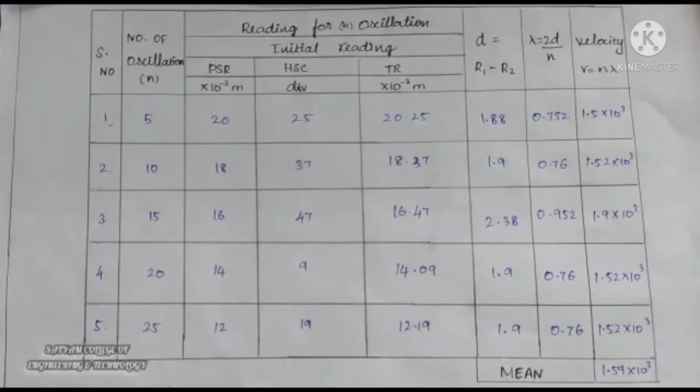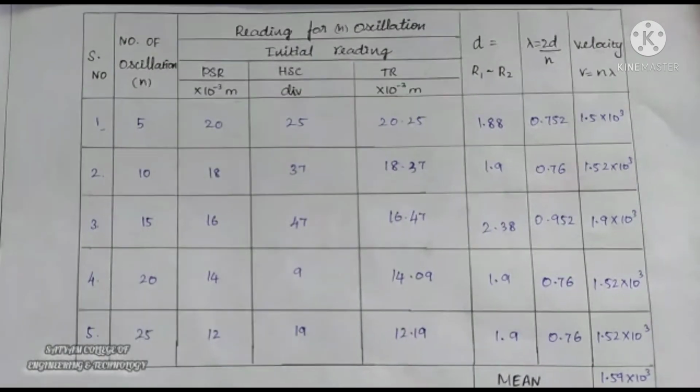Next we discuss the various readings in a tabulation. Number of oscillations n is 5 because we rotate the head scale 5 times. After rotating 5 times, the corresponding values are noted as 20 for pitch scale reading and 25 for head scale coincidence, and the total reading is calculated by the above mentioned formula. D is the difference between the two total readings, that is 20.25 and 18.37 in column 5. The lambda and V can be calculated by the corresponding formulas.